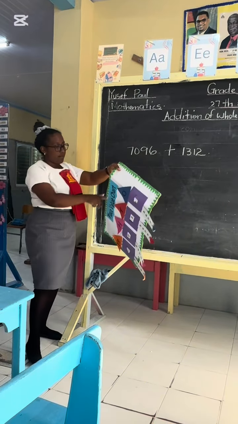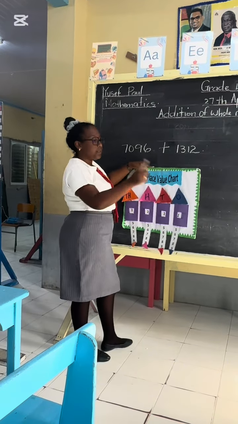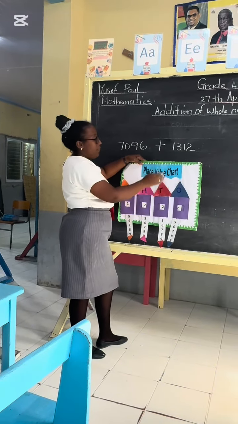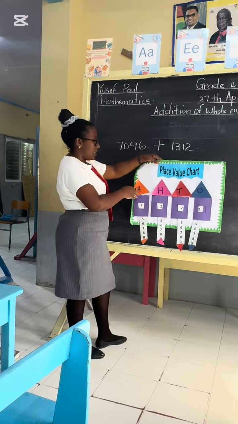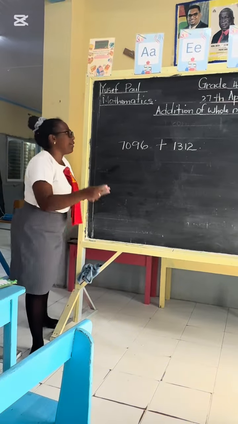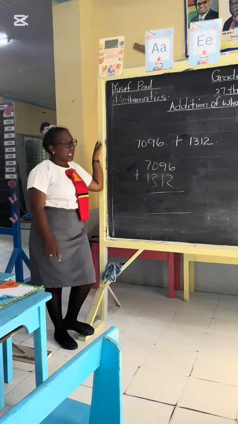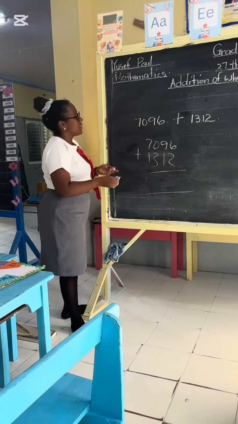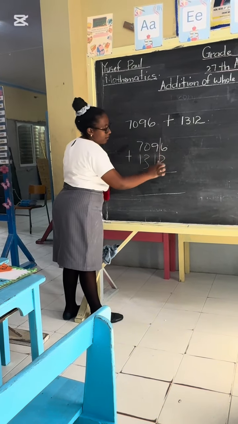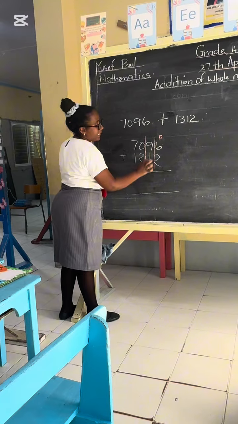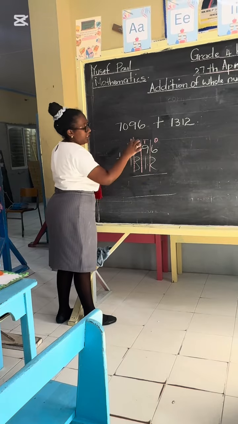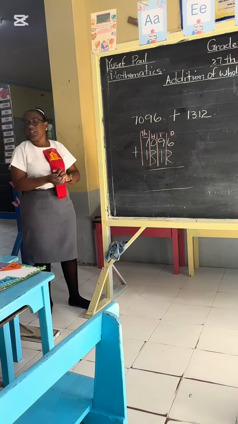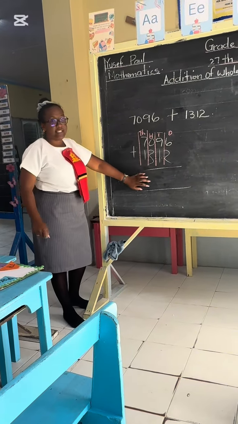Remember, the last digit will always be in the ones column. We always start from the ones column, then tens, hundreds, thousands. Very good. Lashana, come and set it down for us. Is this correct? Yes, very good. Give her a clap. So you see, the 6 and the 2 would fall in the ones. 9 and 1 would be tens. 0 and 3. Very good. Give yourselves a pat on the shoulder for that. And give Lashana a clap. So we have it set down here.